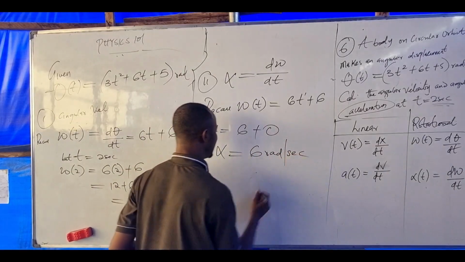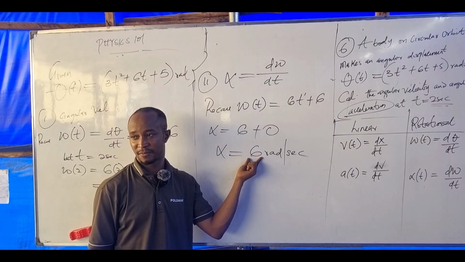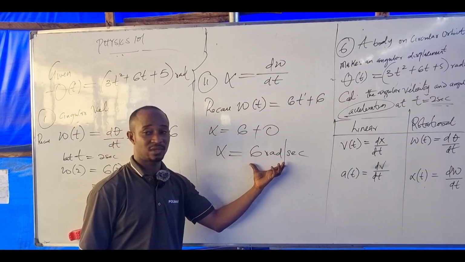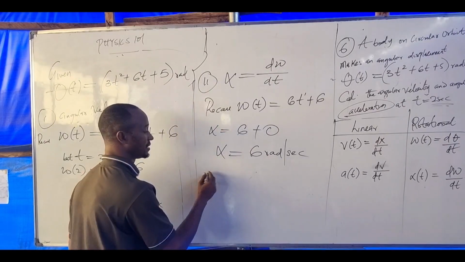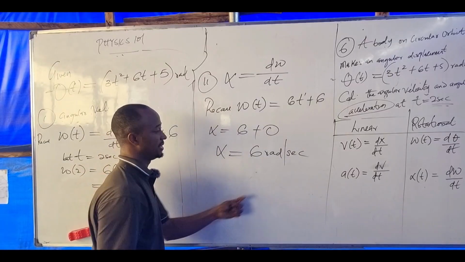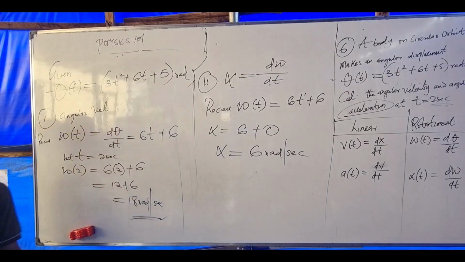In this case, there's no space to start putting t as 2 seconds. Do you get the concept? Because t has disappeared, so I'll take it as 6 rad per second squared. That means that at any time, even if the time is 4 or 5 or 20, it's still 6.